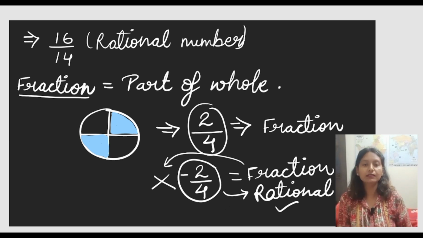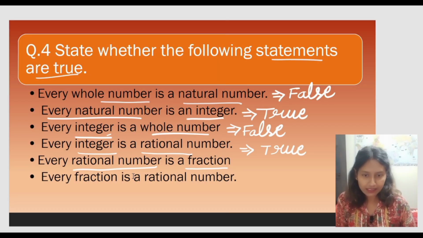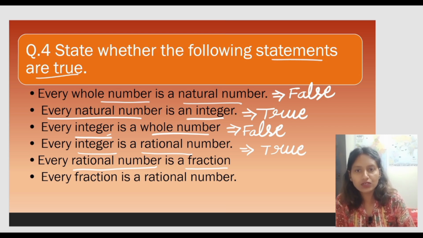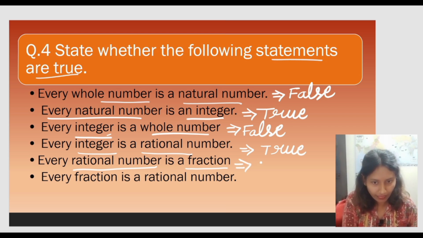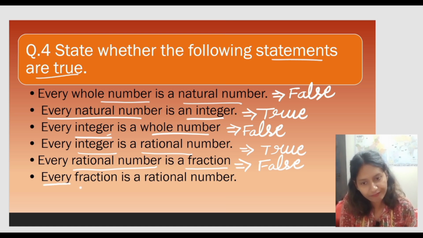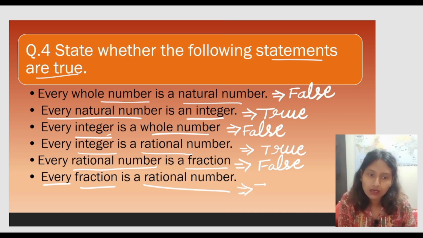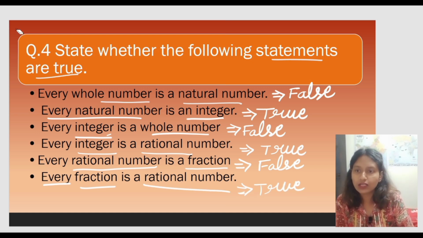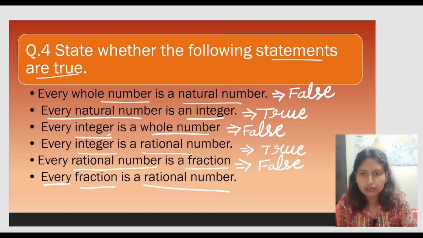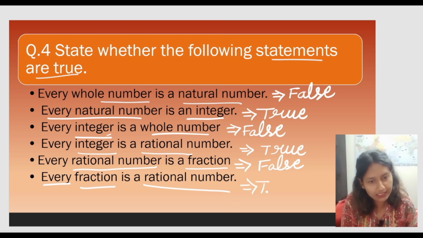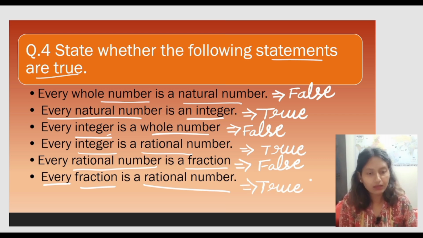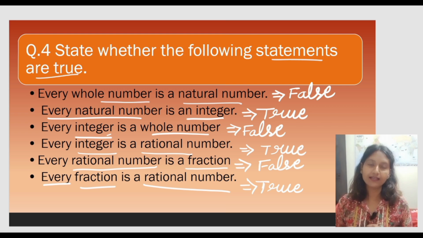I hope this part is clear. This was the last part, I guess. So the answer for this question will be false. Now it is saying that every fraction is a rational number. What do you think? Is every fraction a rational number? Yes, a positive rational number. So the answer for this one would be true. So the last part answer would be true. That's all about today's class. I'll meet you in the next part of the concept. Till then, take care.